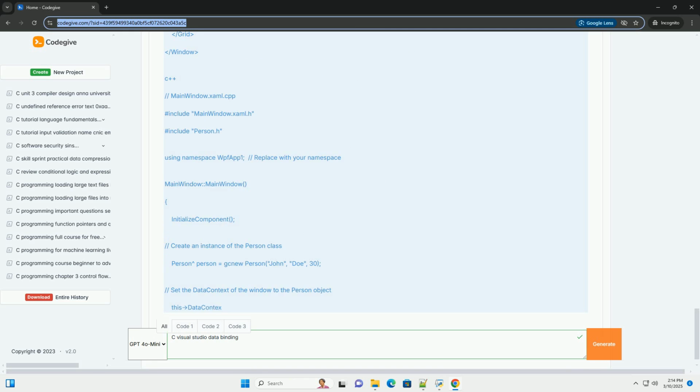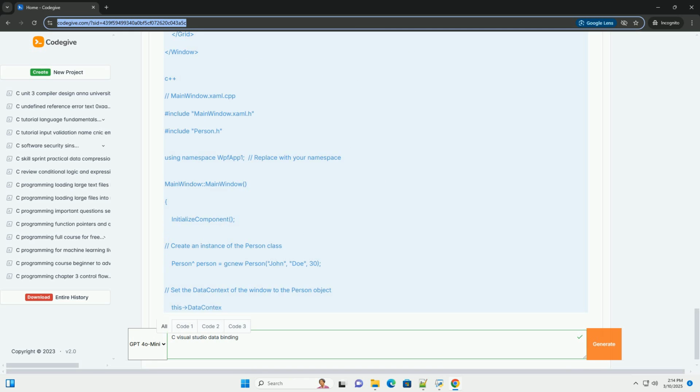4. Code-behind, MainWindow.xaml.cpp. Now, add the code-behind logic to set the data context of the window to an instance of the Person class. Also, add code for the button click event. Explanation.